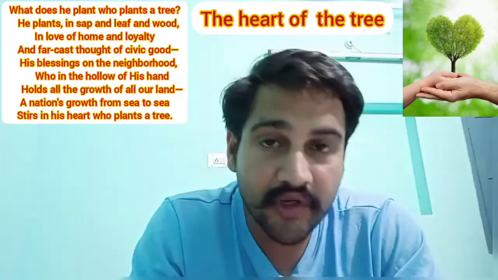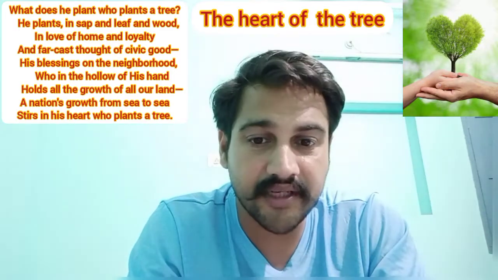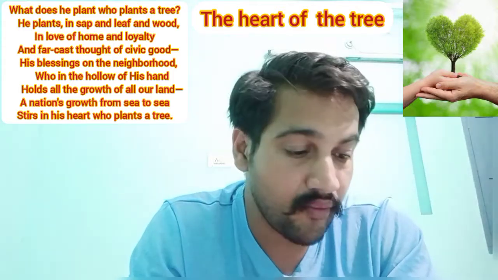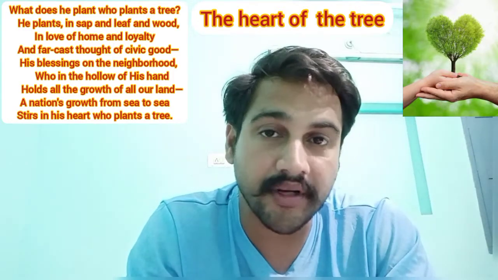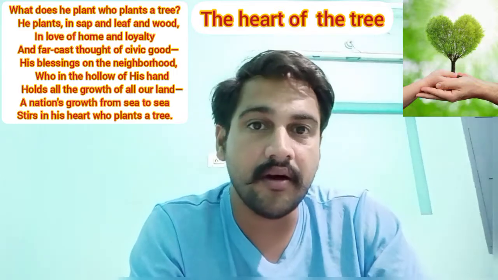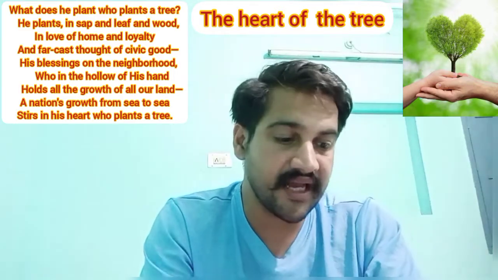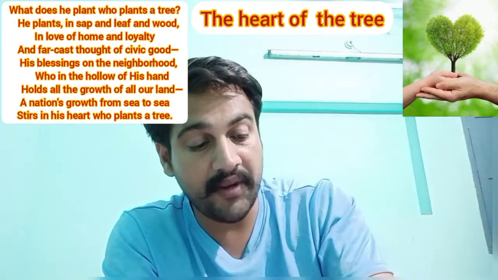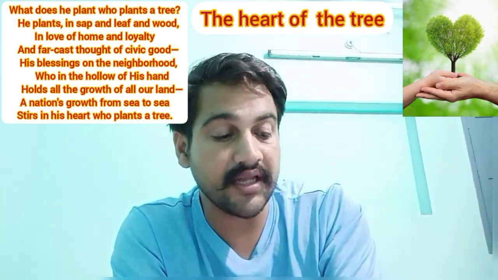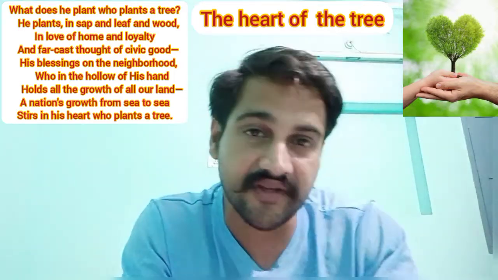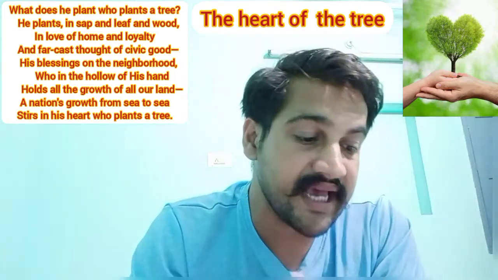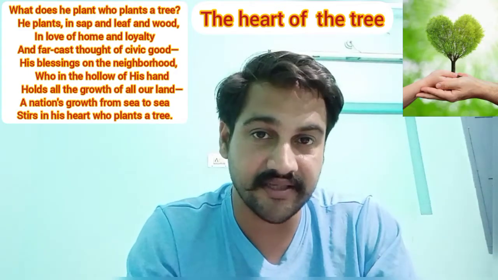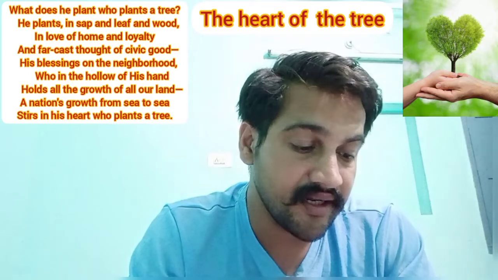Okay, all of these things are reflected in one thing, that is sap, leaf and wood. That means sap, leaf and wood are all part of the tree, and whoever is planting that one is planting all such things like home and loyalty, Farkas civic good, and his blessing to the neighborhood. All these three things he's planting in sap, leaf and wood. That means in the tree itself, when he plants a tree. So all such things are great that he is doing.